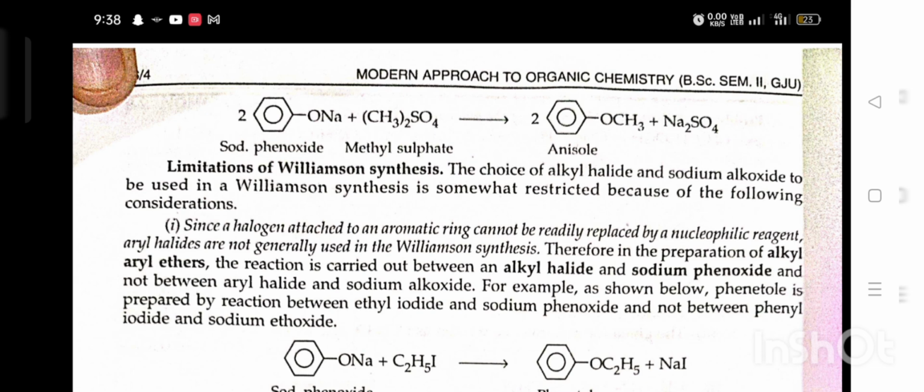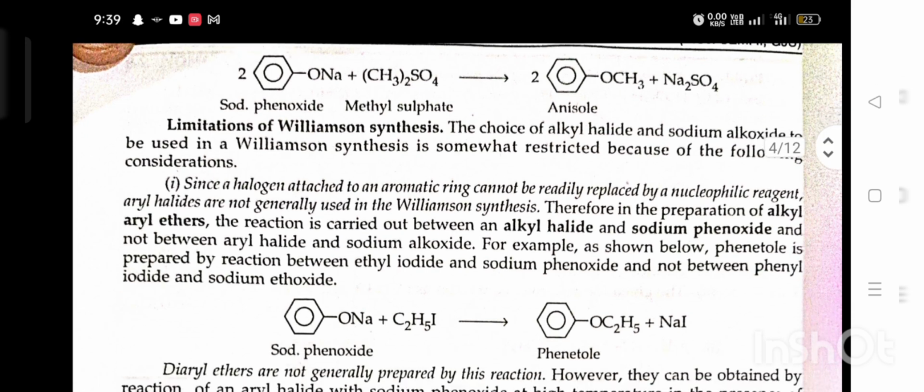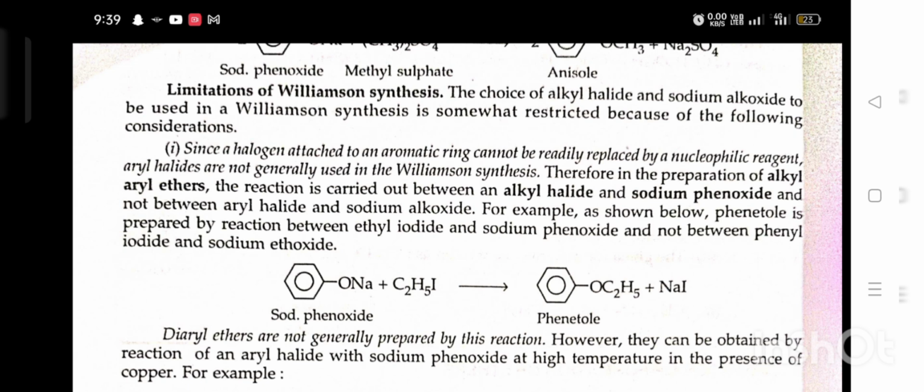Limitations of Williamson synthesis. The choice of alkyl halide and sodium alkoxide to be used in Williamson synthesis is somewhat restricted because of the following considerations. First, since a halogen attached to an aromatic ring cannot be easily replaced by a nucleophilic reagent, alkyl halides are generally used in Williamson synthesis.